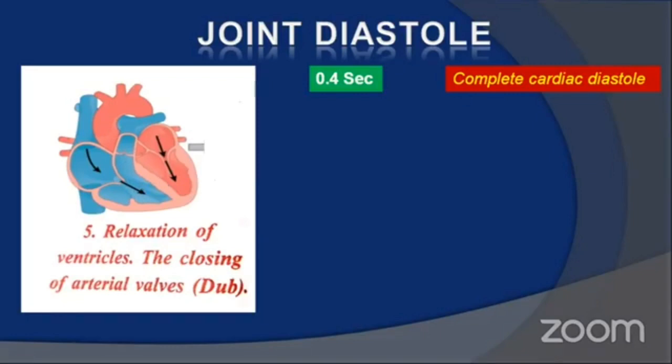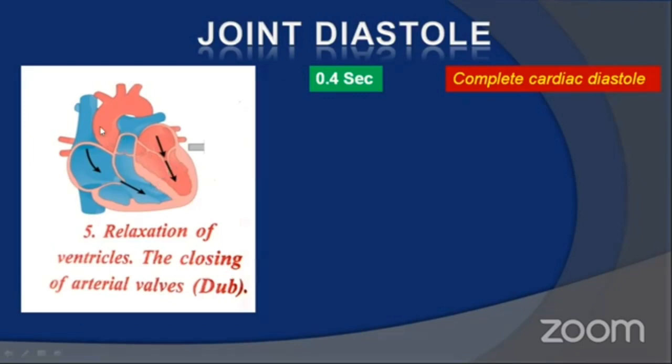In the second stage, during ventricular systole, after the auricles have pumped blood into the ventricles, the auricles are in a relaxed state. After ventricular systole, when ventricles have pumped blood into the aortic arches, now the ventricles are in a relaxed state. Now all 4 chambers are in a relaxed stage, and that is called joint diastole. Now tell me students, what would be the pressure difference between aortic arches and the ventricles?